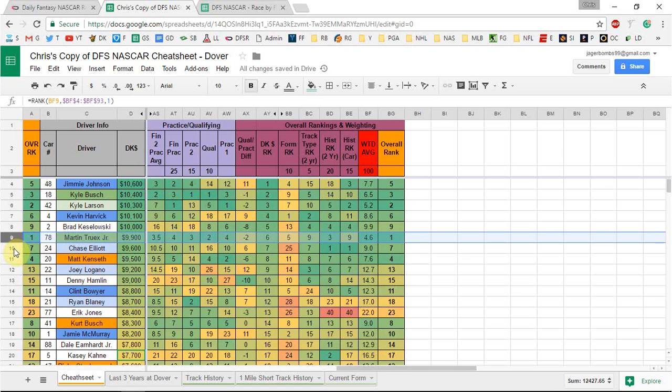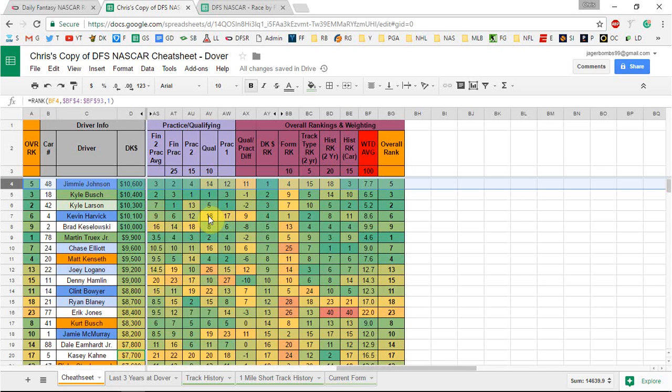Now we're going to jump into some place differential values. Jimmy Johnson stands out. He started 14th, and he was fourth and second in final practice. So he's another guy that could possibly jump up there quick and also lead a lot of laps. He could work both ways for you this week and give you value all around. He ranks inside the top five in the overall rank as well.